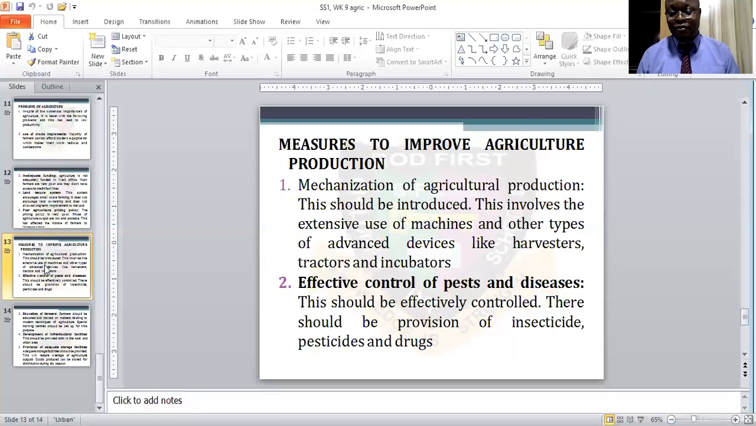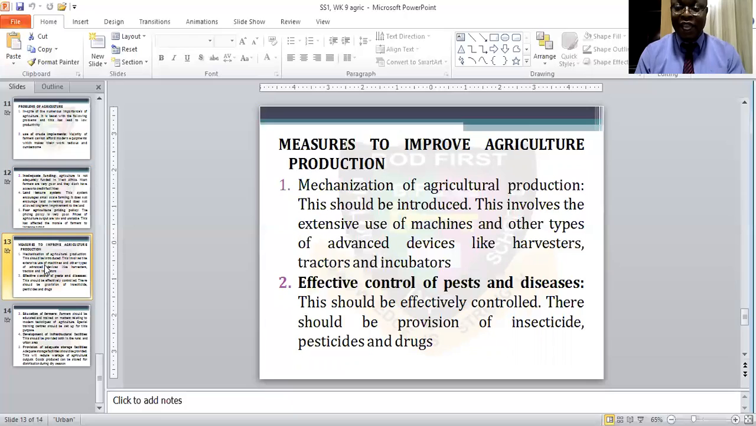There are some nowadays. It doesn't mean that you must take your cutlasses and hoes before you can cultivate. You have machines that can cultivate all this for you. Tractors are there, and incubators are also there to do the work of a farmer. And with that, everything will be okay.